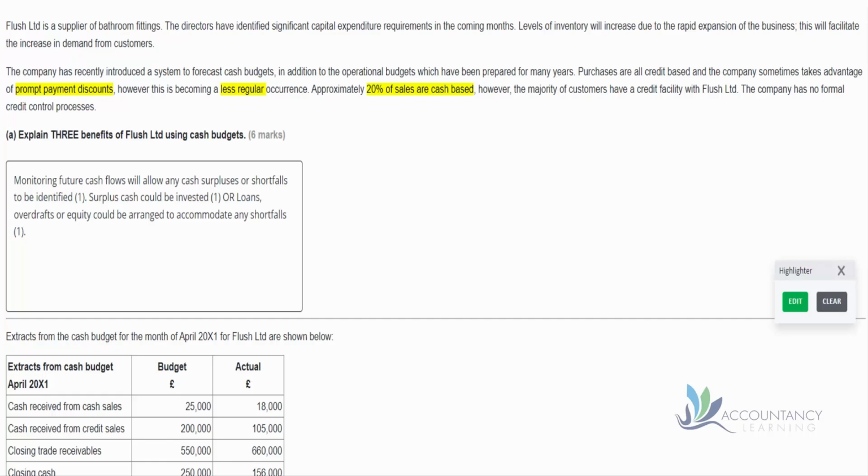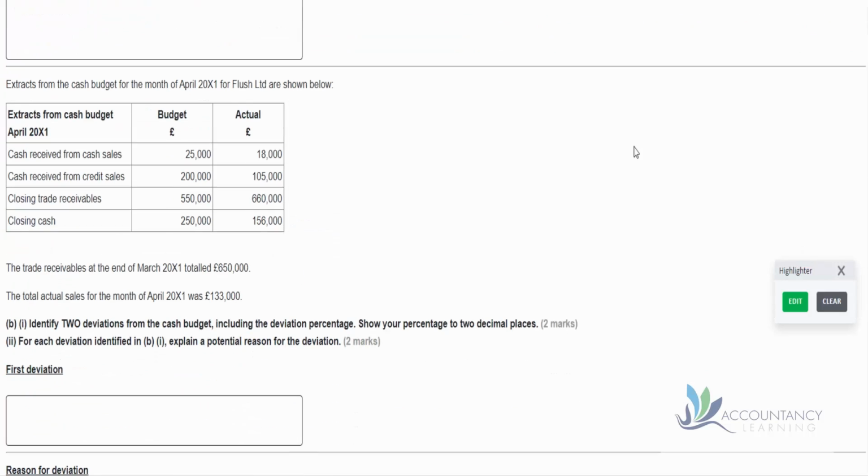So if you didn't get that answer, I think that's a reasonable one because there's no hint of any of that in the scenario provided. Let's move on to the next part of the question.